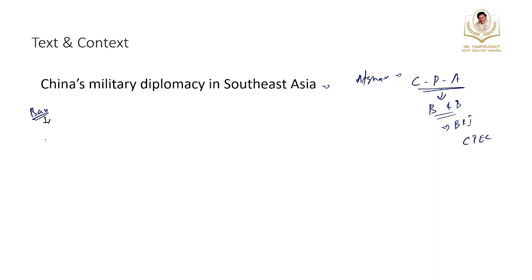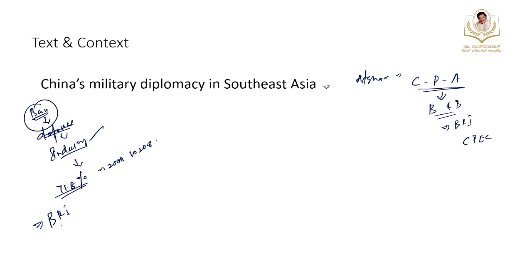China and Bangladesh pledged to deepen defense cooperation, especially in the areas of defense industry, trade, training, equipment, and technology. China is also the largest supplier of arms to the Bangladesh military, providing 71.8 percent of weapons from 2008 to 2018. Just imagine that as well. Bhutan, you know very well, does not have any diplomatic relations with China. Maldives, China's relationship with Maldives is exclusively focused on leveraging the BRI, that is Belt and Road Initiative.